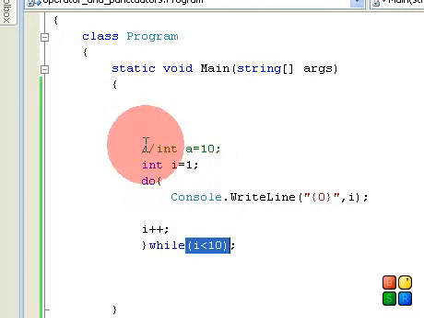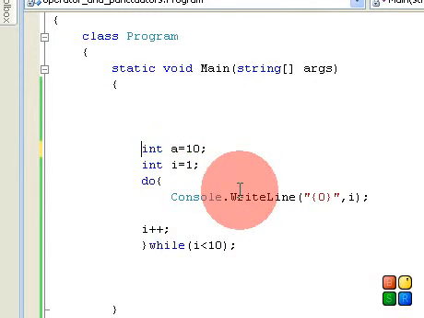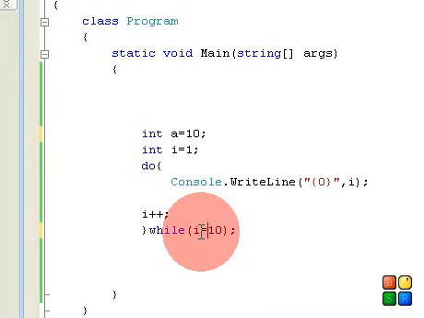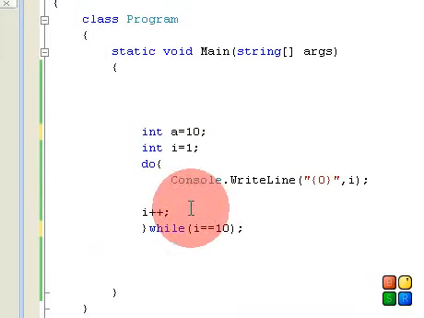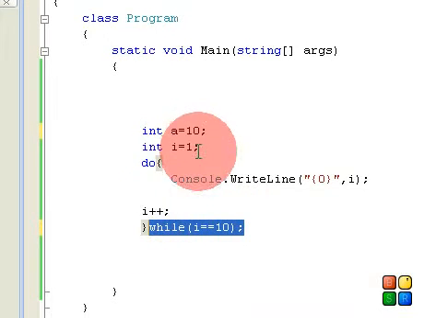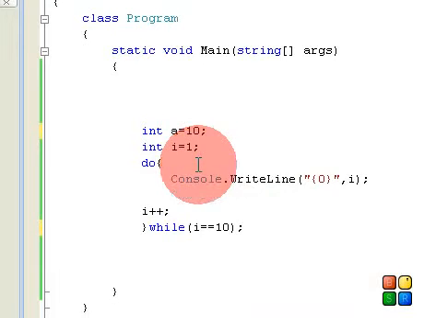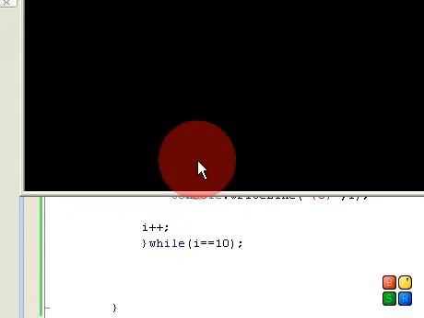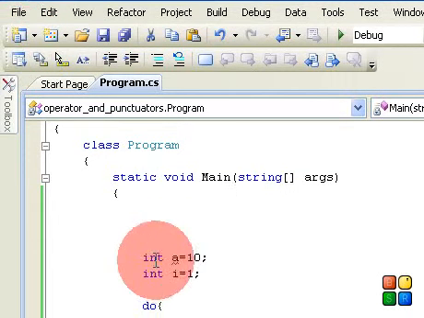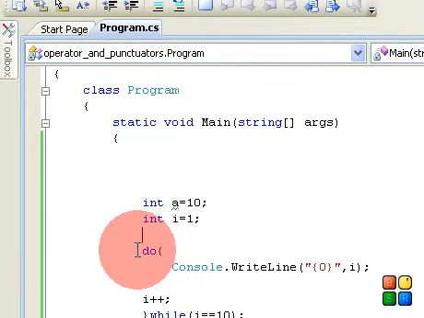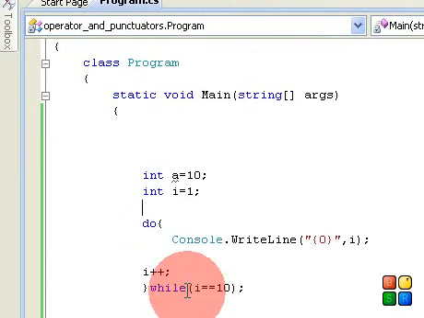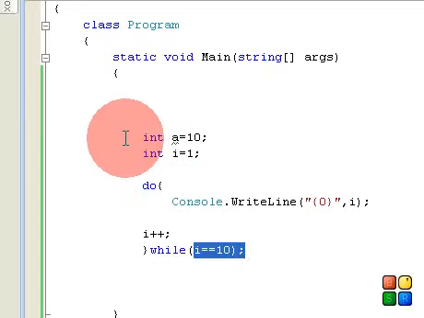If this condition is going to be false, for example, I say if i is equal to 10, then do this. We all know that this condition is going to be false, but it executes this loop one time. See that it executes this loop one time. So the do loop executes your loop at least one time, till your condition is false. This differs from the while loop and the for loop.